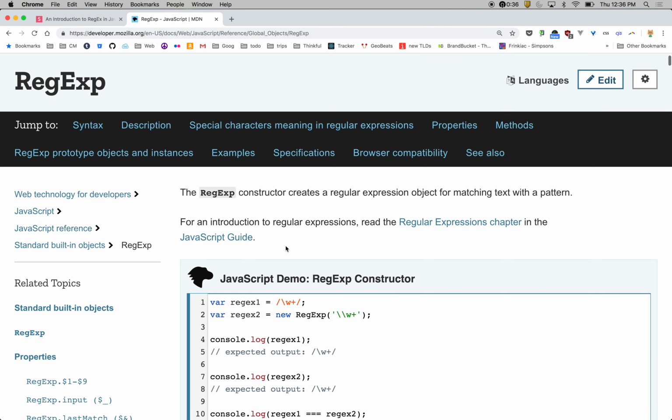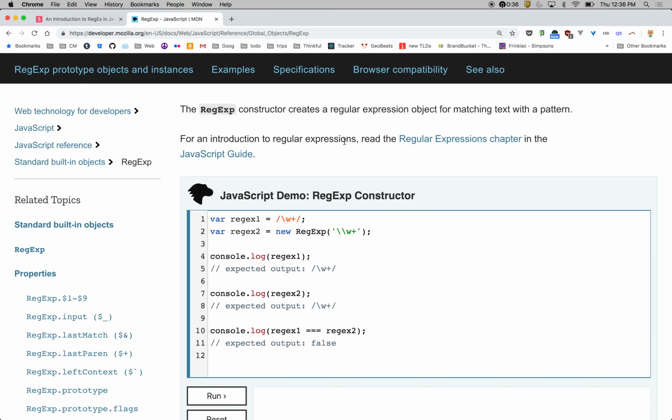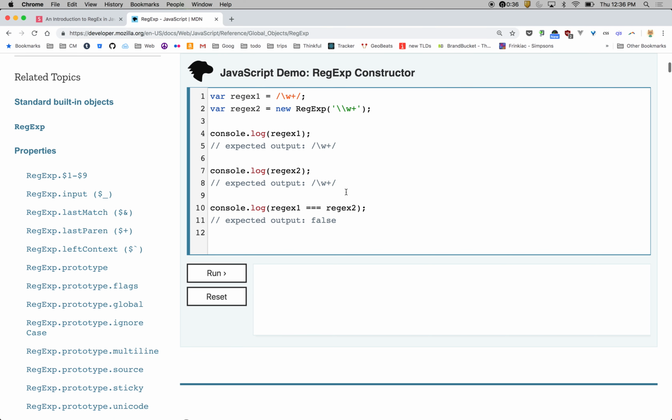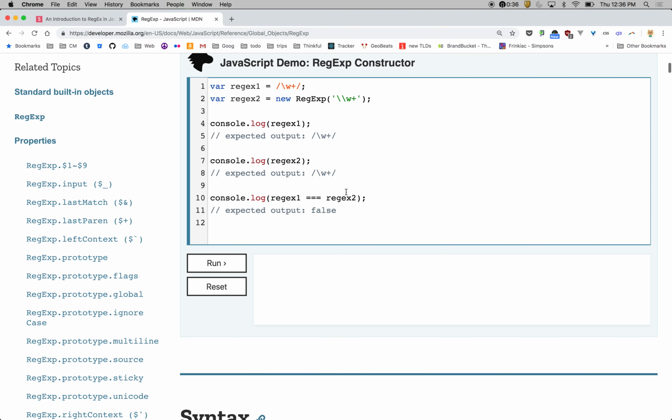All right, so this MDN page is a great resource of information for regular expressions. In JavaScript, we have a few ways we can make regular expressions. What we saw before was the regex literal. That's just kind of like making an object or an array. Those are the ones that I use most of the time. There's another way you can do it.